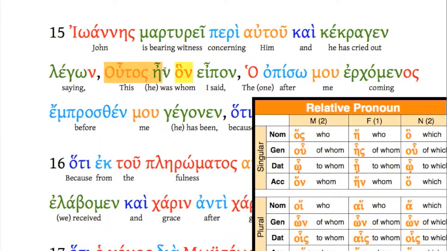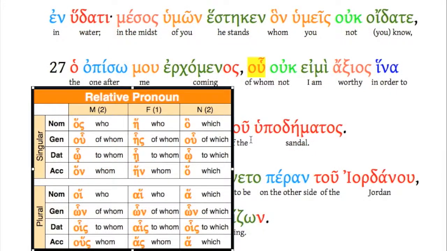So this is true in Greek and in English. I'll say it one more time. The number and gender of the relative pronoun will match its antecedent. But the case of the relative pronoun is determined by its use in the relative clause.